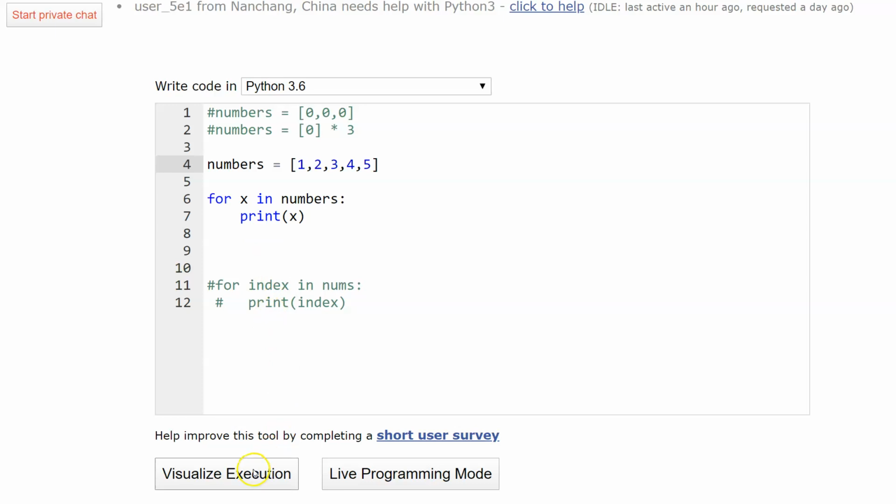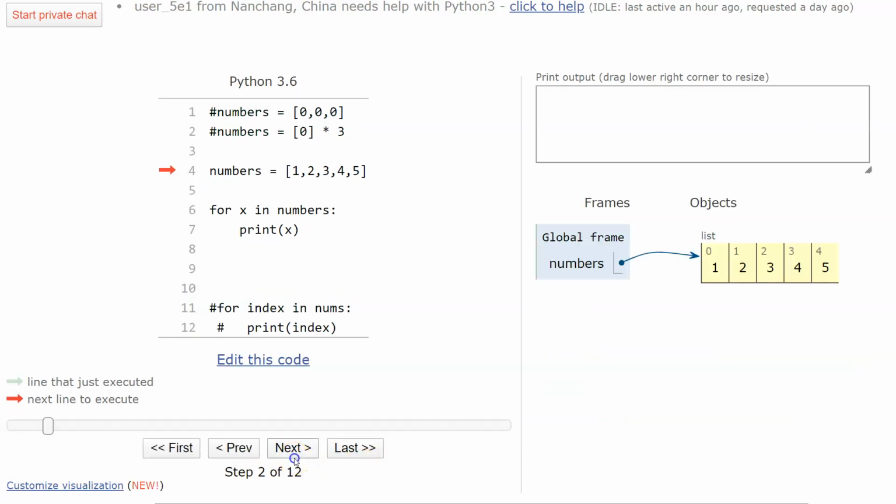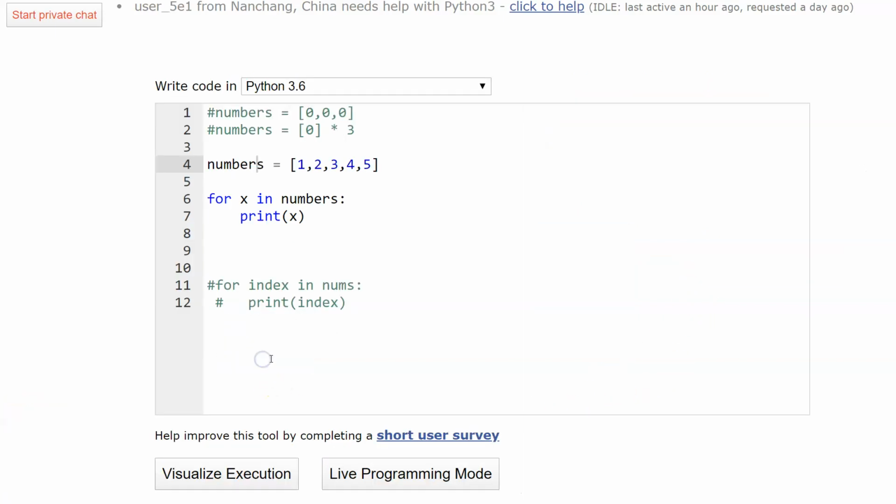Okay, so now when I go to visualize execution, get rid of that baby. Here's my list, and it's going to walk through and print each one of those. So x equals 1, x equals 2, 3, 4, 5. There we go, and we're just printing those particular values as they go through. It's pretty exciting stuff, right? You're like, oh, that works perfectly, right?